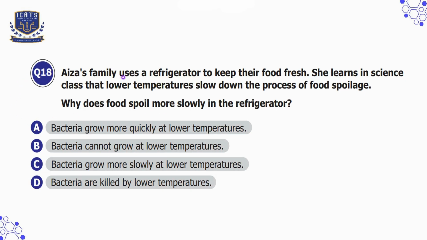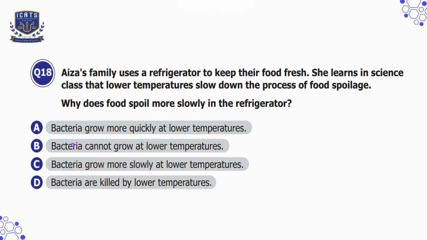Question number 18. Aida's family uses a refrigerator to keep their food fresh. She learns in science class that lower temperatures slow down the process of food spoilage. Why does food spoil more slowly in the refrigerator? So food spoils more slowly in the refrigerator because lower temperatures slow down the bacteria growth. While bacteria can still grow at cold temperatures, their activity and reproduction slow significantly, which delays the food spoilage.